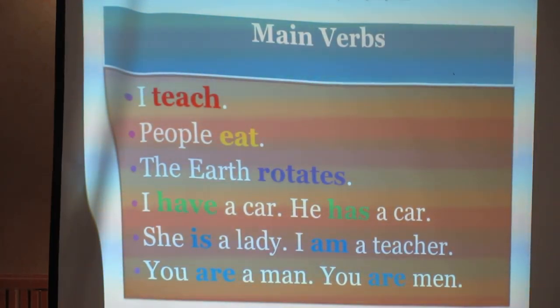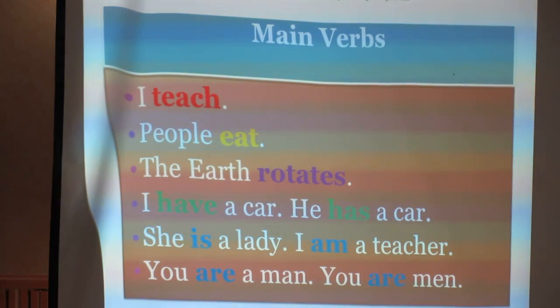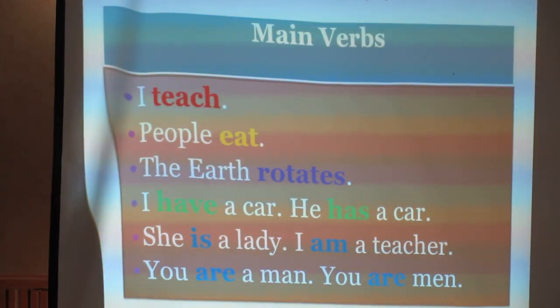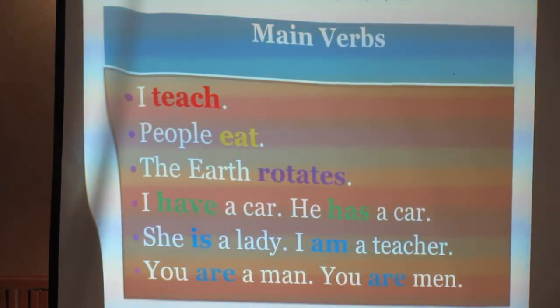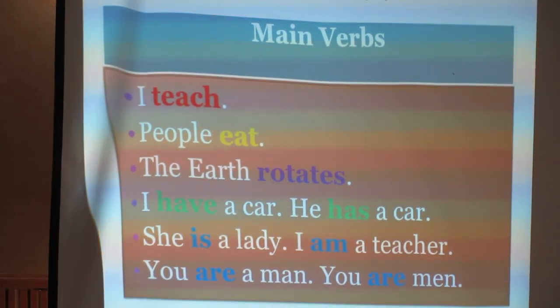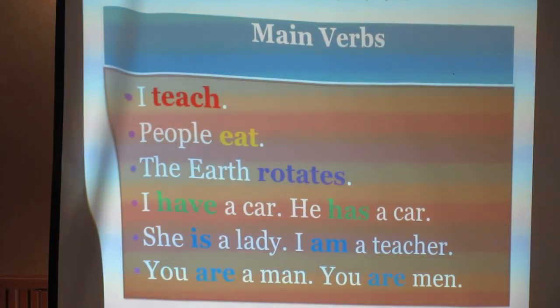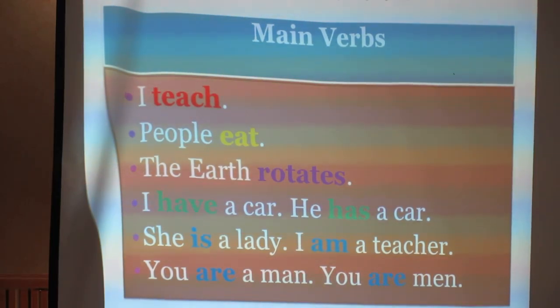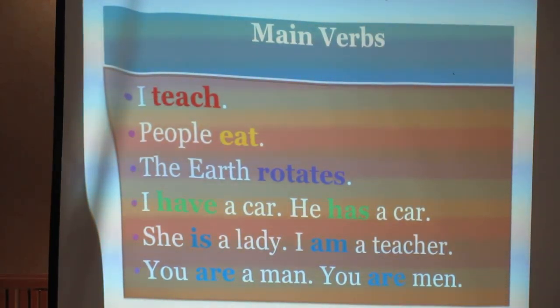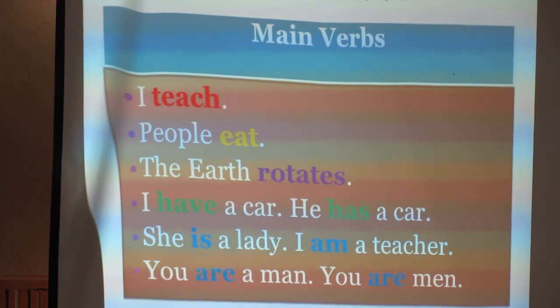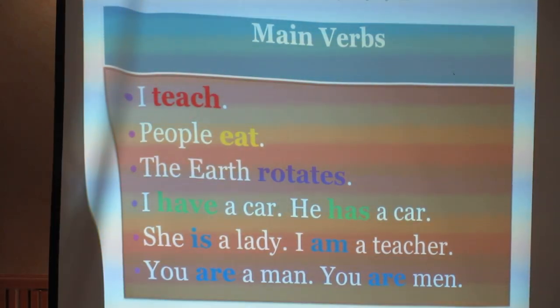Okay. Last one, you are a man. Beside that, yes, you are a man. You are men. So you is used as singular and plural. You can use it here and there. Don't think that you is only for plural. Okay, so you are a man, it is singular. You are men, it is plural now.